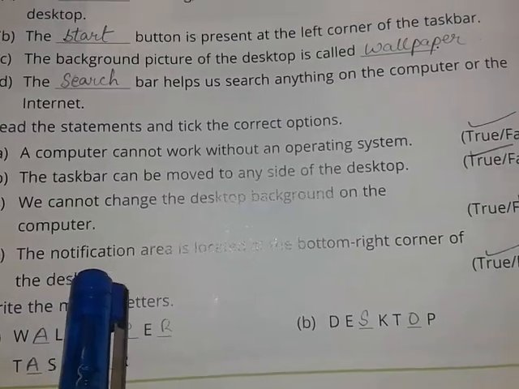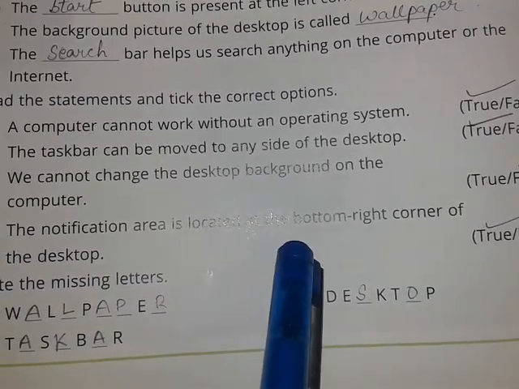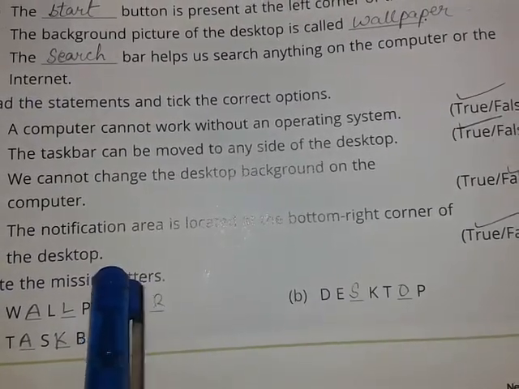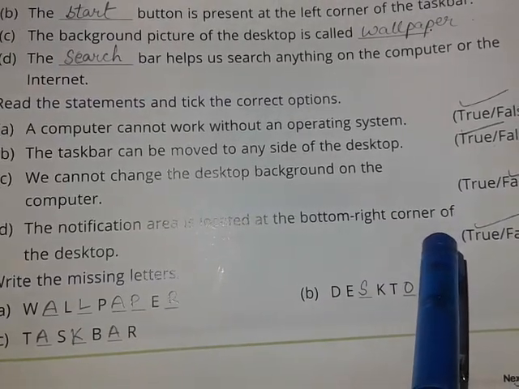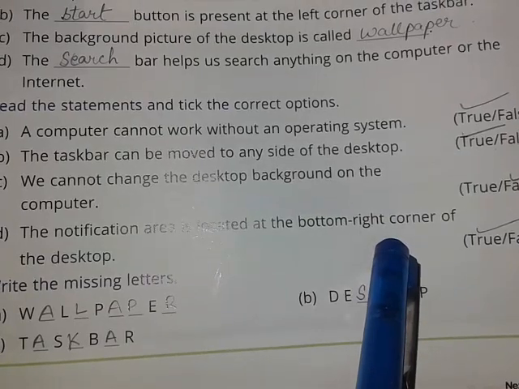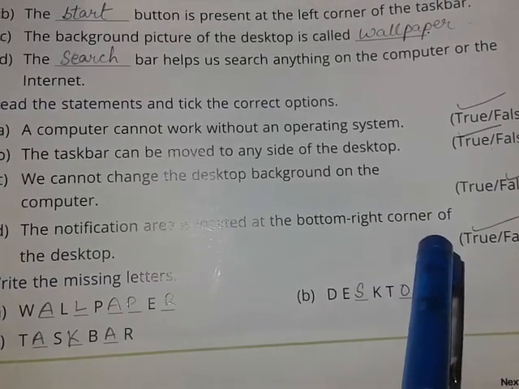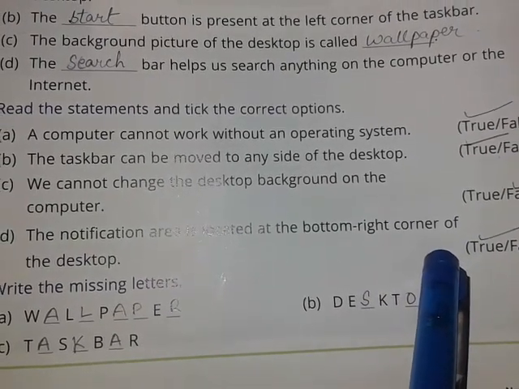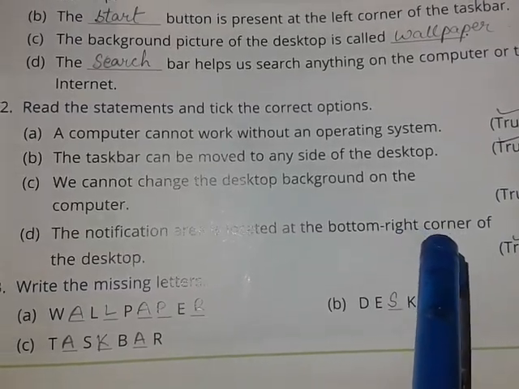Number D, the notification area is located at the bottom right corner of the desktop. So this is also a true statement. At the bottom right corner we have this notification area, and at the extreme right end we have the show desktop button. So this is also a true statement.